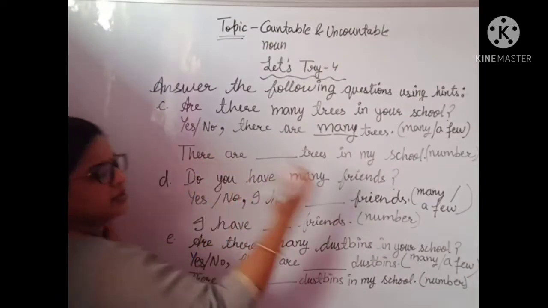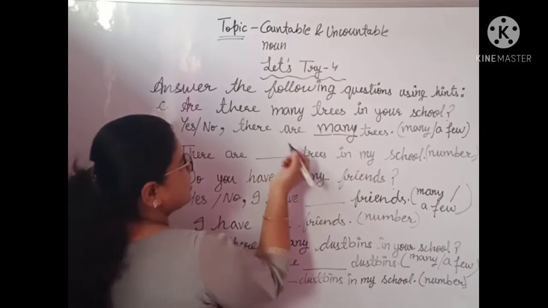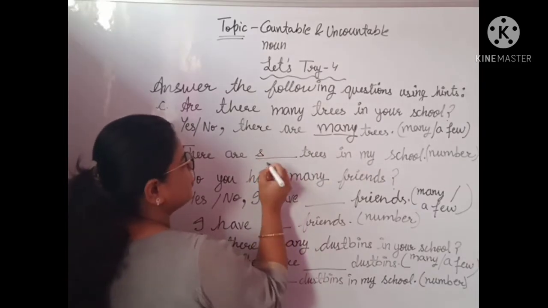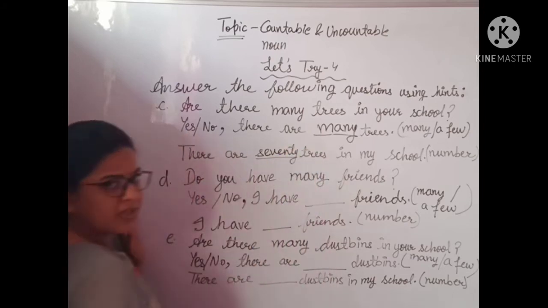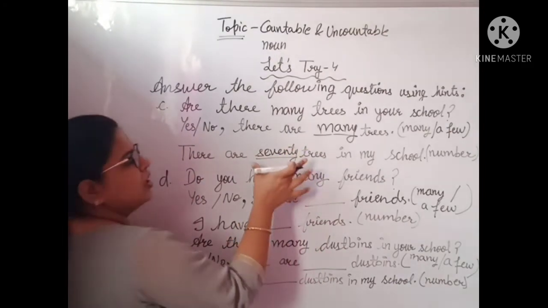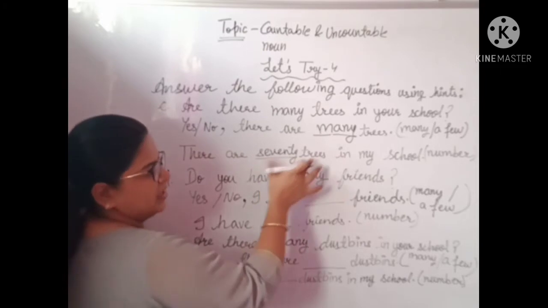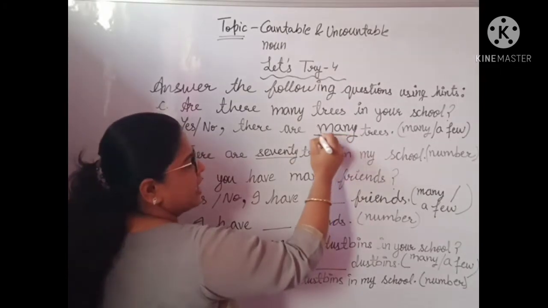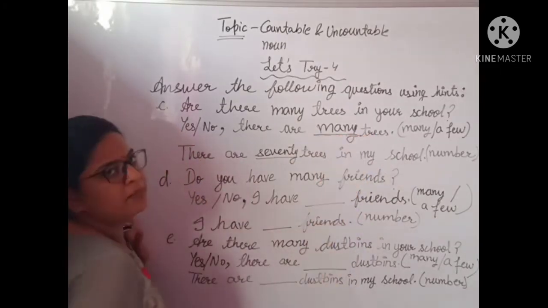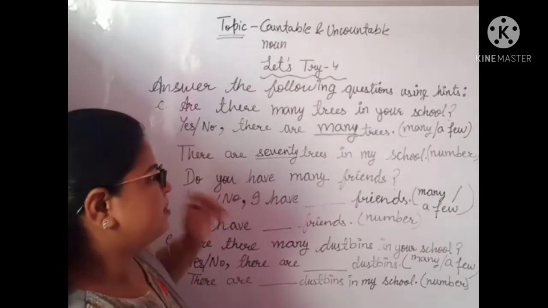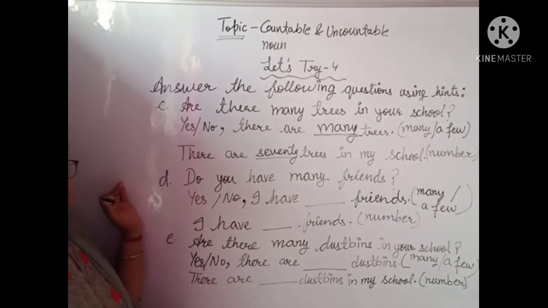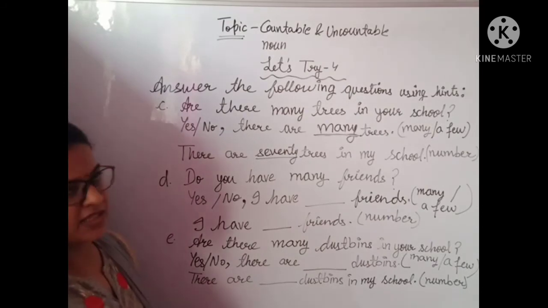There are dash trees. For example, let us suppose 70. 70 is a large number, and here we have to show a large number to complete the blank, as we had mentioned there are many trees, so the number which will come here should be a large number. Now let us move to the D part of this exercise.